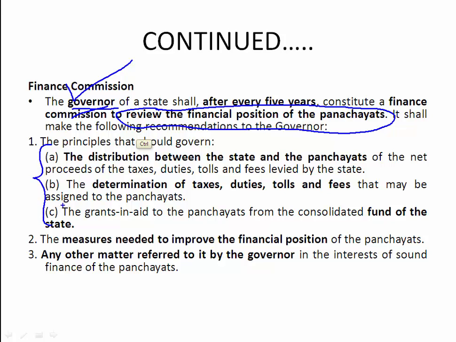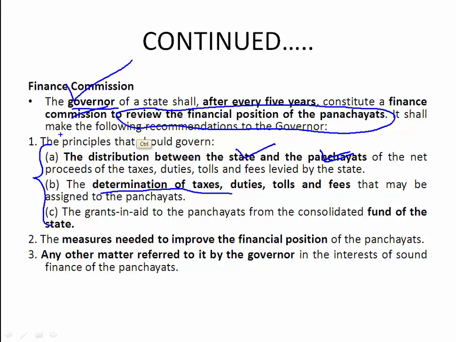So next is the principles that should govern. The distribution between state and panchayats of the net proceeds of the taxes, means, very simple, how the taxes are collected and how they are distributed between state and panchayat. And the determination of tax, means how much tax should be imposed on land or on goods, will be decided by this Finance Commission.